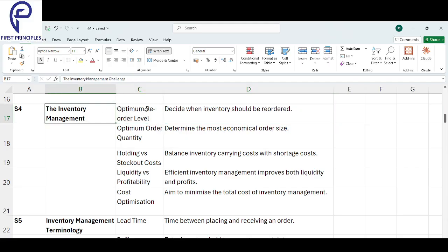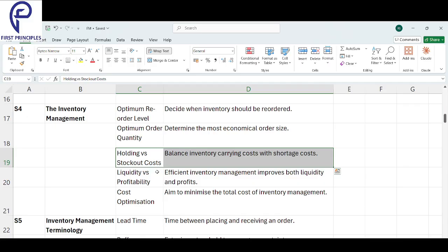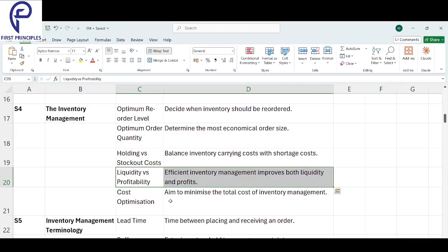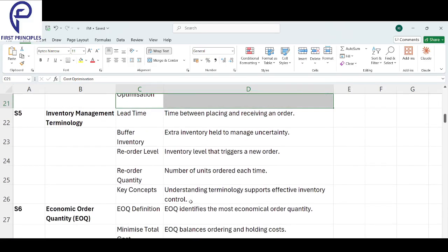What is inventory management? First is when you should place an order. Second, if you place one, how much you should order. Then holding versus stockout: balance your inventory carrying cost with shortage cost. You have to keep a good balance. And then liquidity versus profitability: if you manage your inventory well, your liquidity will be good and your profitability will also be good. And next is cost optimization. Your aim should always be to minimize the total cost of inventory management.